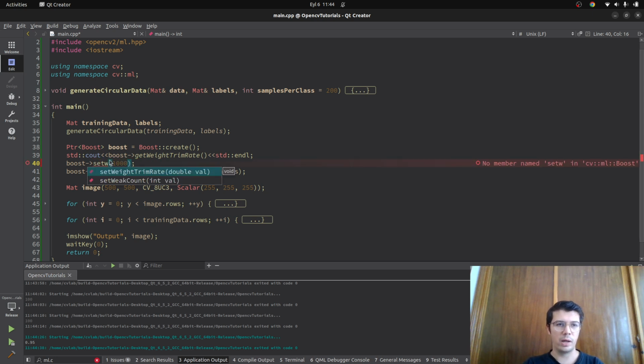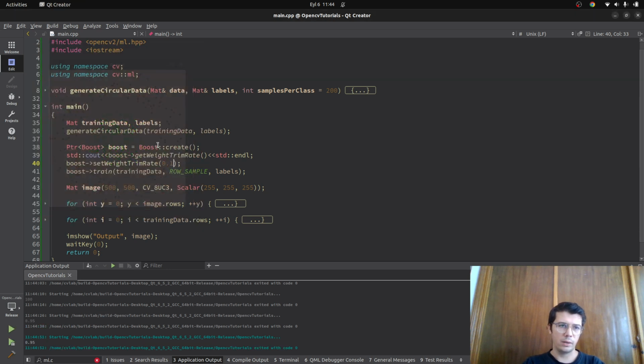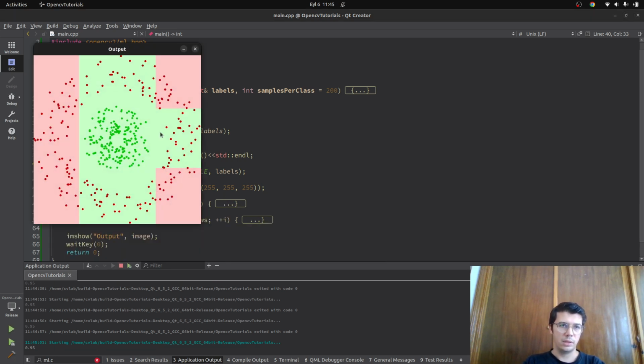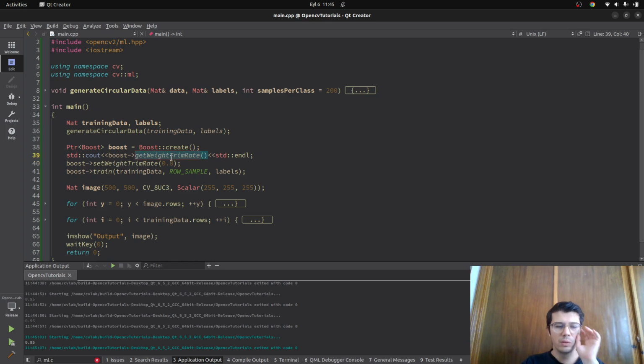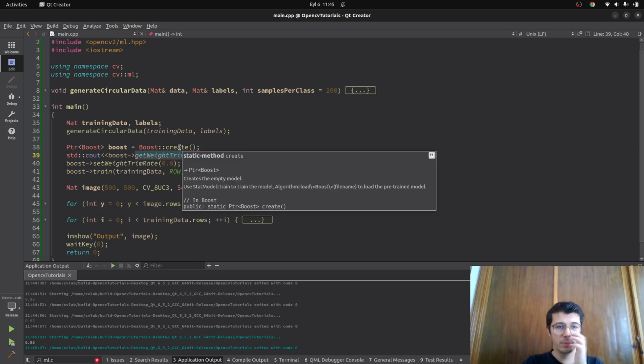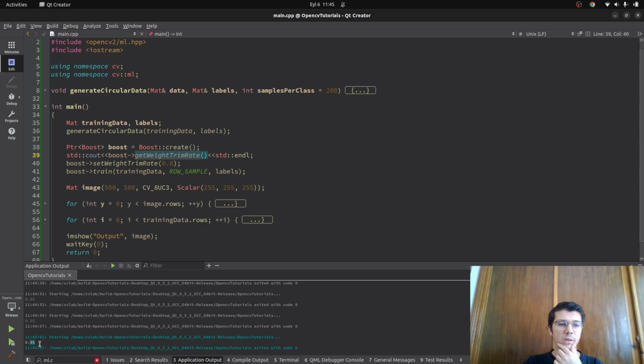Set weight trim rate, and let's say 0.1. Yeah, you see it's not giving anything even. Let's try with 0.5. Still not good data. With 0.8, yeah, it's trying at least, but still not good at all. So close to 1 is mostly preferable. Also as default, you see 0.95 is the default value.